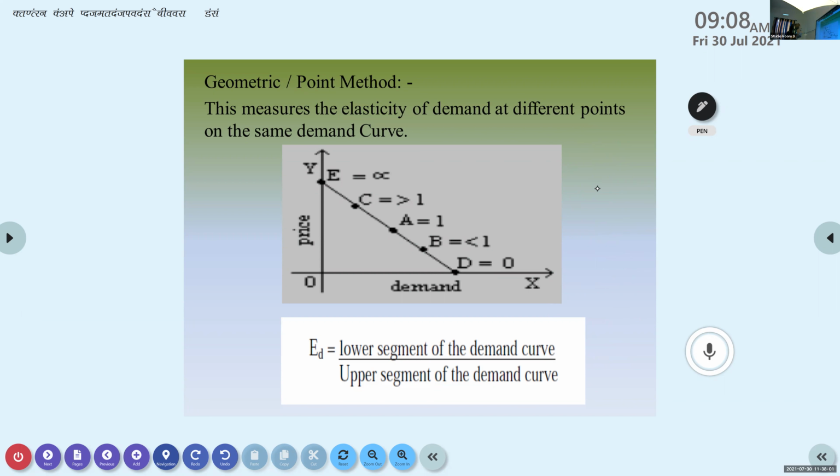Okay, so there is a formula to find the elasticity of demand under the geometric method. What is the formula? The lower segment of the demand curve divided by the upper segment of the demand curve. Which one will come under as the lower segment? From which point to which point? Can anyone say?